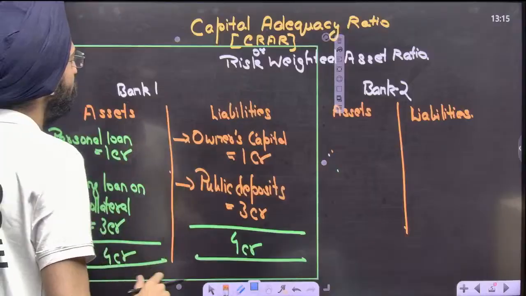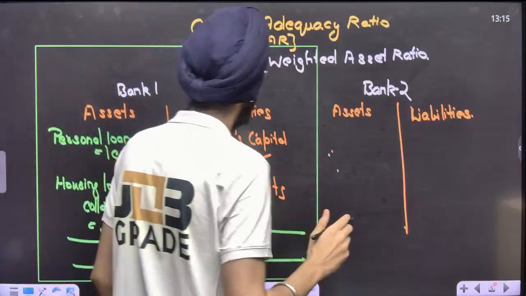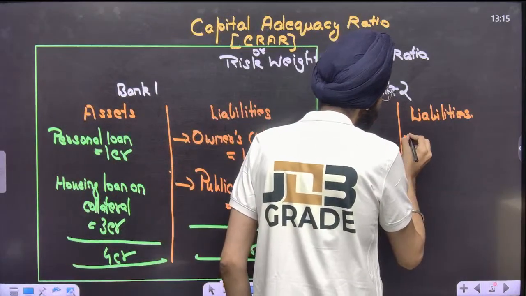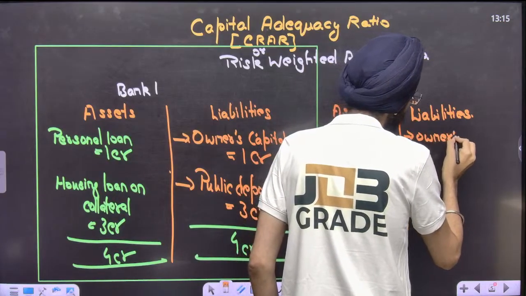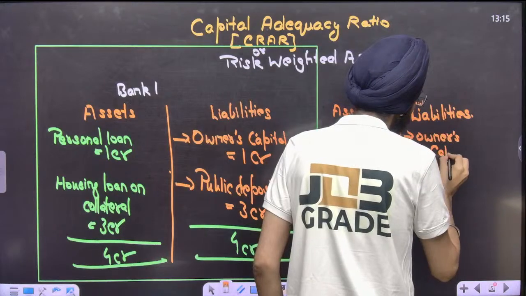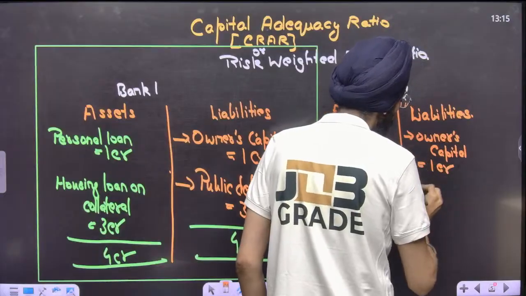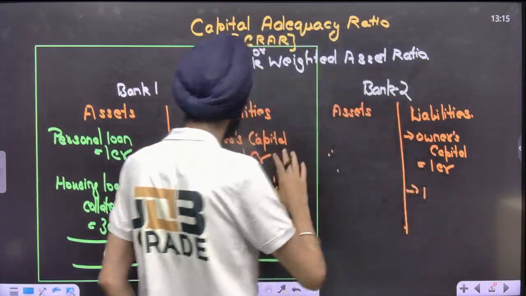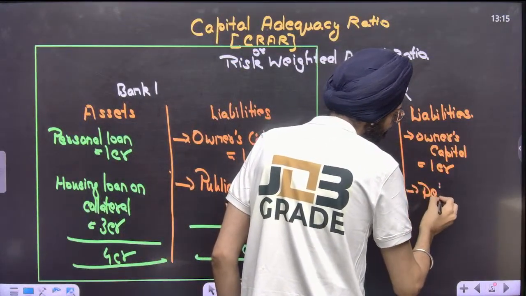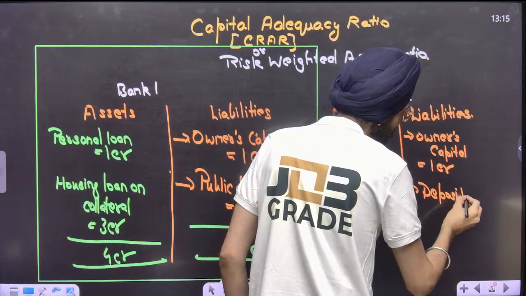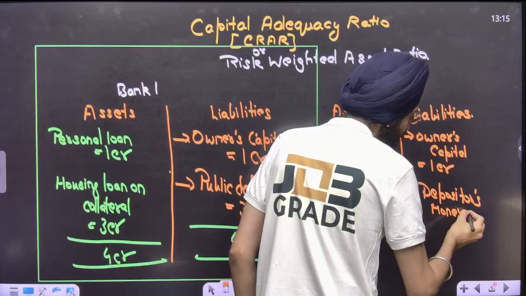Cool. Now let me come to bank two. Again, take the owner's capital, 1 crore. But the depositors' money, the public deposit money, is 3 crore. The same liability side will remain constant.